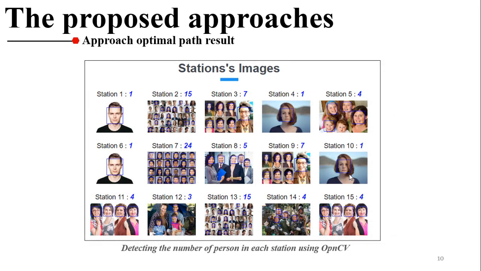And here, to clarify how the web server treats the received images from the nodes and how it detects the number of persons in each station. It's like this. It gets the images here. It detects the number of persons and collects the data. And from this data, it detects the optimal path.